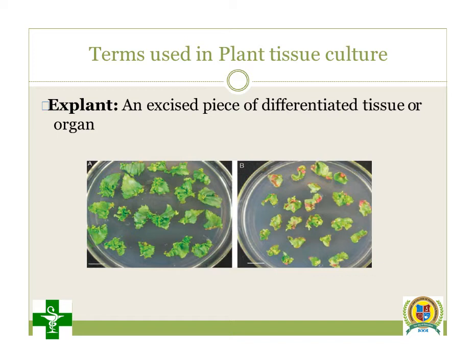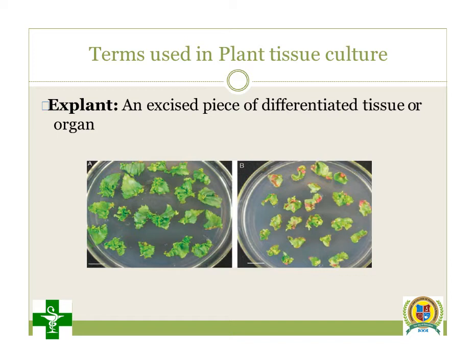These leaves are not the complete leaf, they are a part of a leaf, called an excised piece. So explant is nothing but an excised piece of differentiated tissue, a part or piece of differentiated tissue or organ.